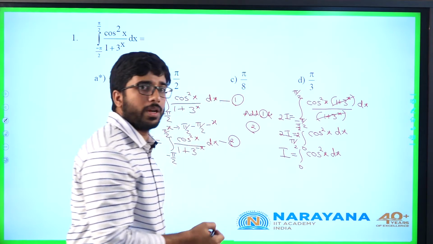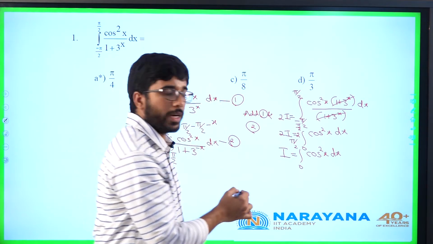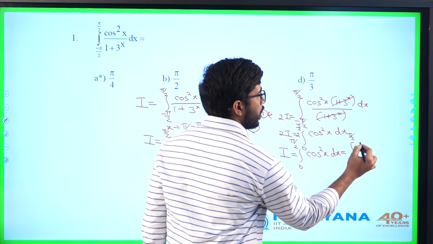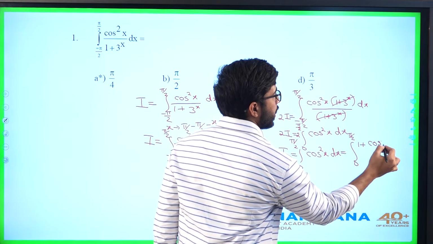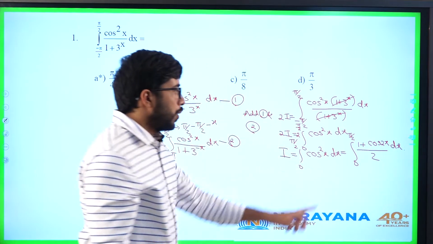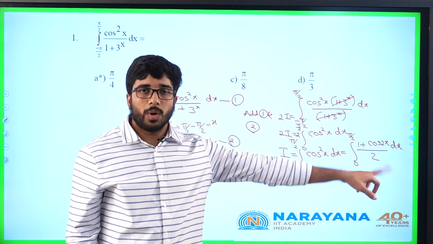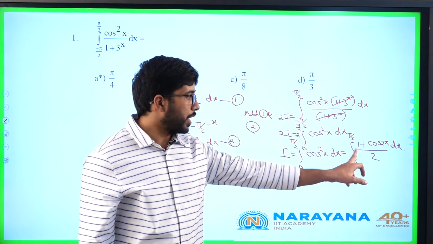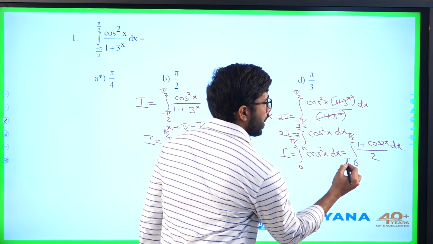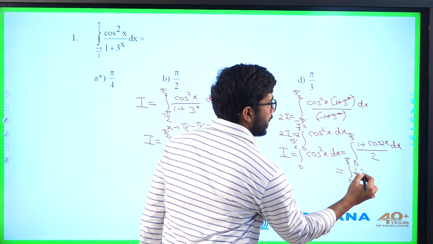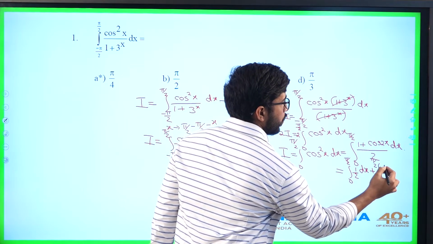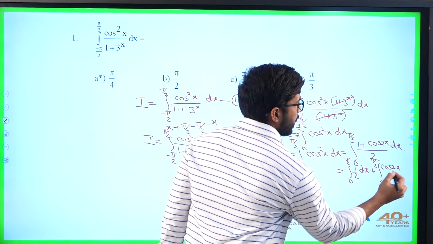This cos square x can be written as 1 plus cos 2x by 2. Integral from 0 to pi by 2 of 1 plus cos 2x by 2 dx. What is the integral from 0 to pi by 2 of 1 by 2 dx? That will be pi by 2 into 1 by 2. I can write it as the integral from 0 to pi by 2 of 1 by 2 dx plus the integral from 0 to pi by 2 of cos 2x by 2 dx.